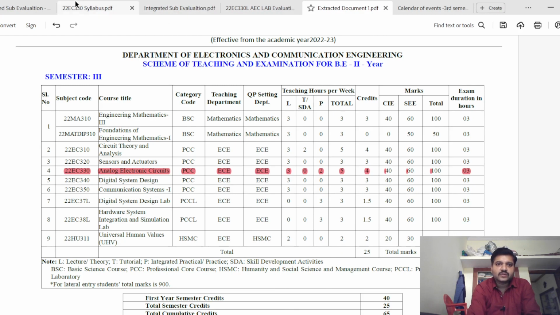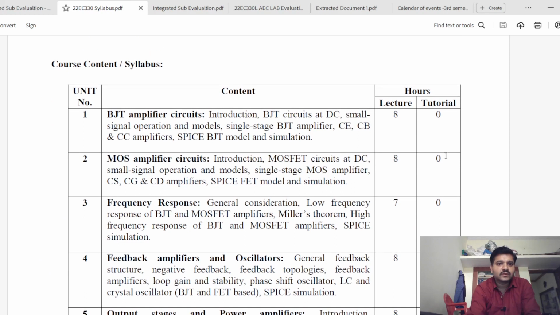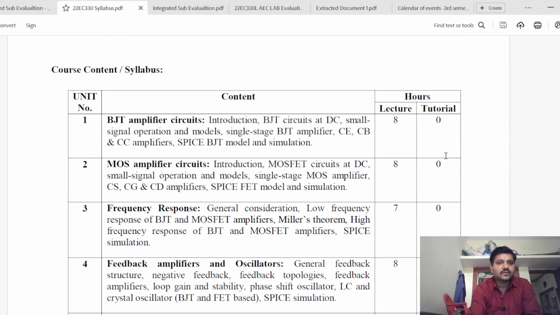Okay, so this is the introduction about the syllabus and some of the course outcomes of the subject. I hope you will get certain information or idea about what you are going to study in the current semester.